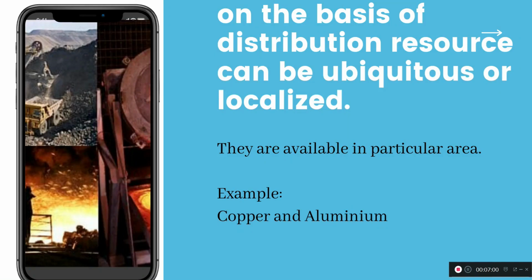We cannot. So next one is on the basis of distribution, resources can be ubiquitous or localized. Only in a particular area would the resources be distributed. So that is actually called localized. It is localized in a particular area. You cannot see that kind of resource in another area. So they are available in a particular area only. So copper and aluminum, these two are examples of localized resources. Copper we cannot get in all areas, right? It is available in few areas only. At the same time, aluminum also. Where the ore is available, we separate copper and aluminum from the ore.